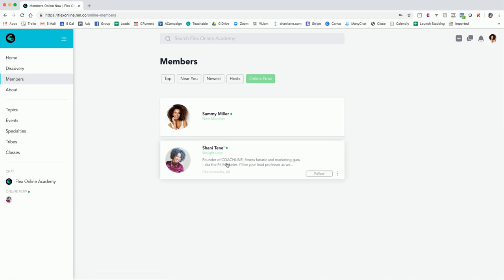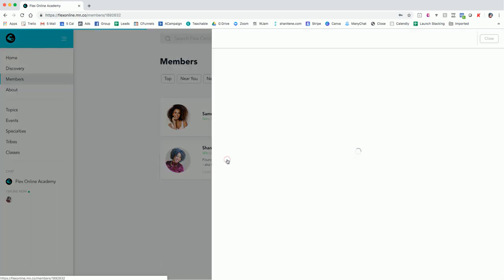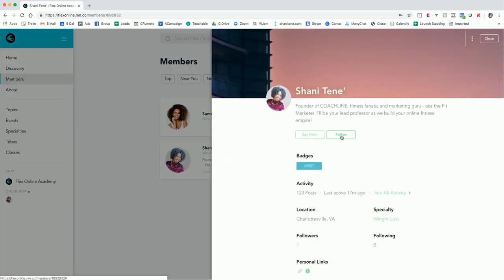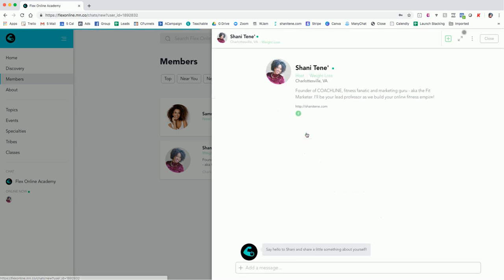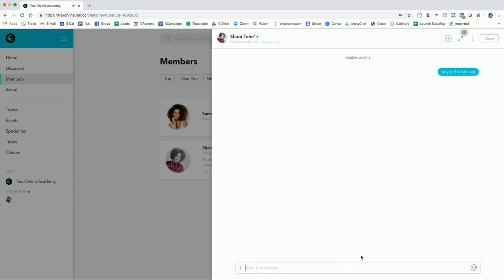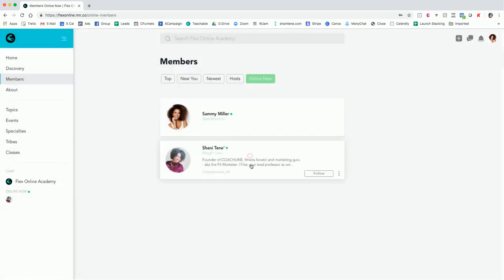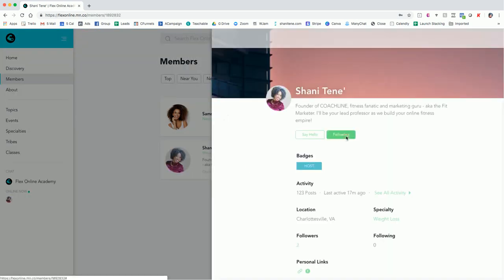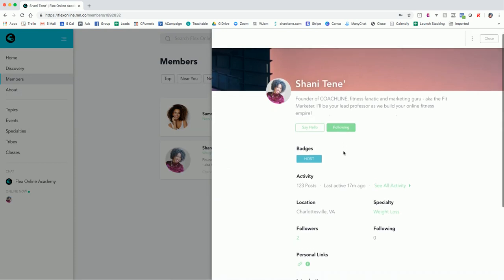And if you click into the members, you can see information about them. You can follow them. You can chat them if you click hello. Hey girl, what's up? Oh, I clearly can't spell. You can chat one-on-one with them just as if you were doing a DM, and they can respond. Again, this is just telling you if you want to make it bigger. You can also follow them. So that means you'll be notified of anything that they post.